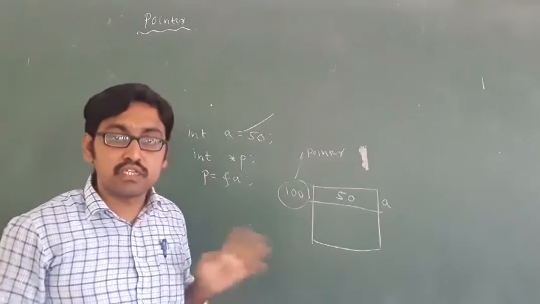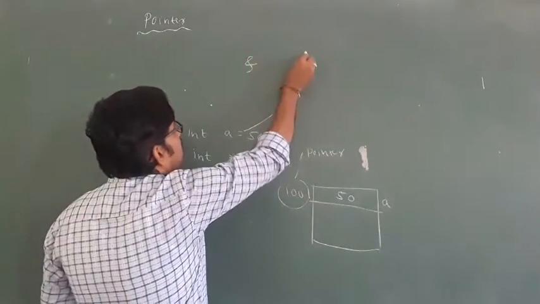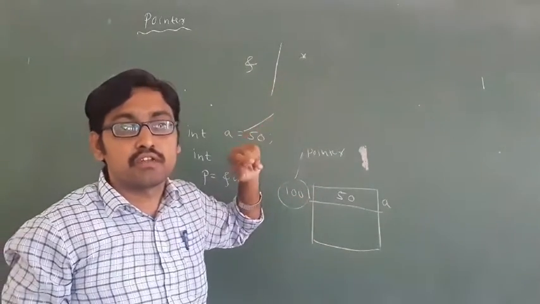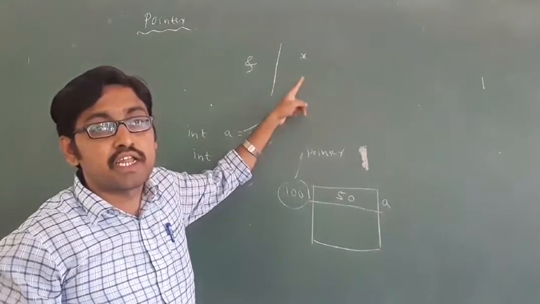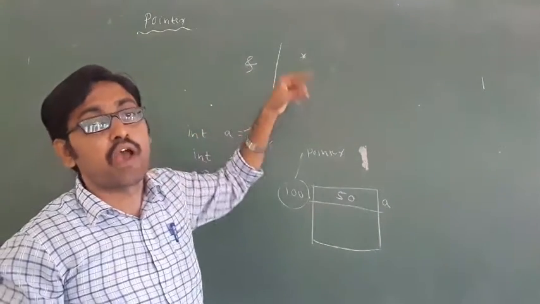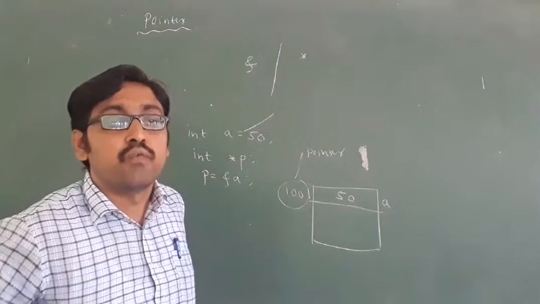Last class we discussed the difference between & and star. & is the address operator. Star is the pointer operator or indirection operator. & gives the address, but star gives the value of that variable.